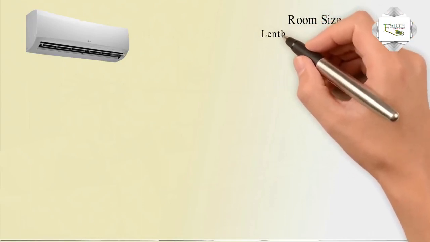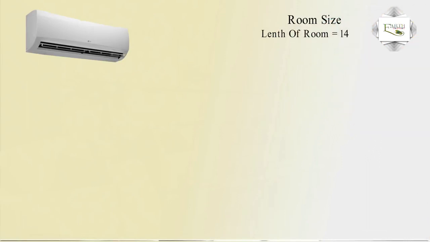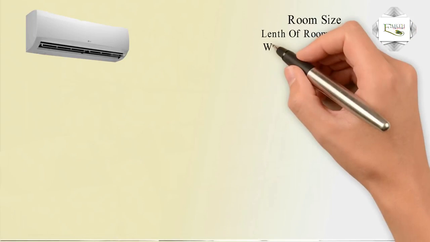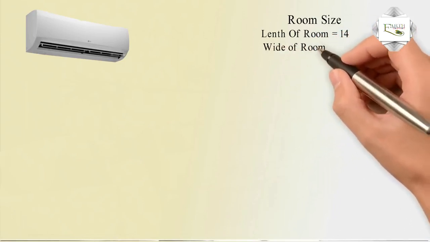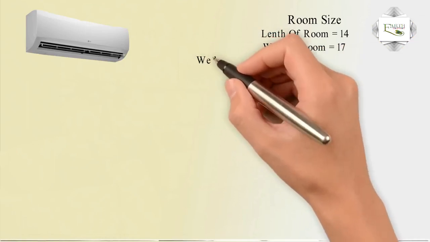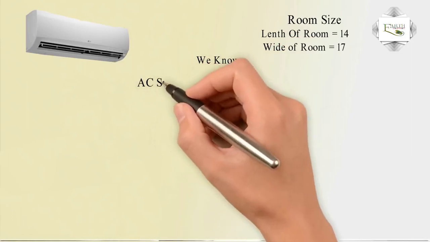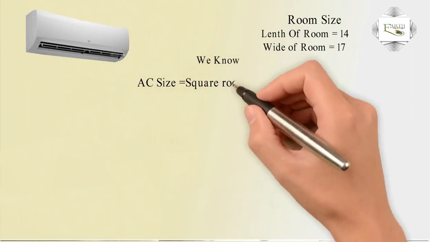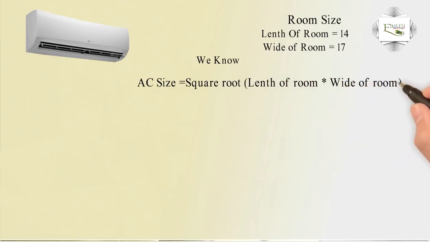Length of room equal to 40 feet. Height of room 17 feet. We know, AC size equal to square root, first bracket length of room into height of room, bracket close, divided by 10.